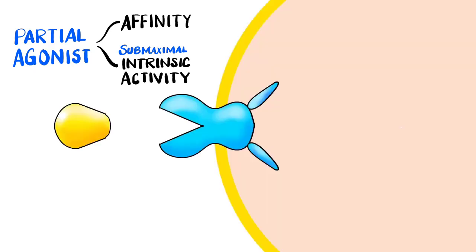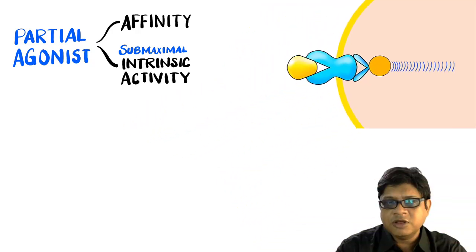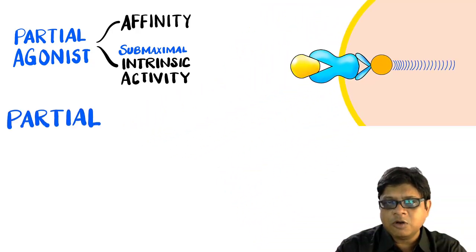That means after binding with the receptor, the partial agonists will produce some conformational change and lead to generation of that effect, but the effect will not be similar in magnitude to the effect that is produced by the agonist. The effect produced by the partial agonist will always be less than what is produced by a full agonist.